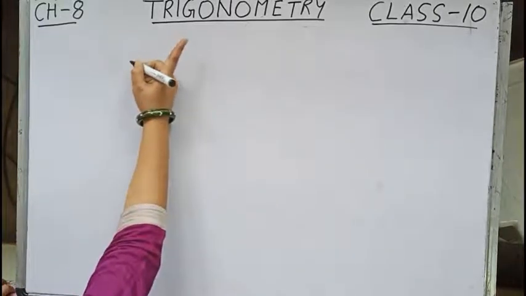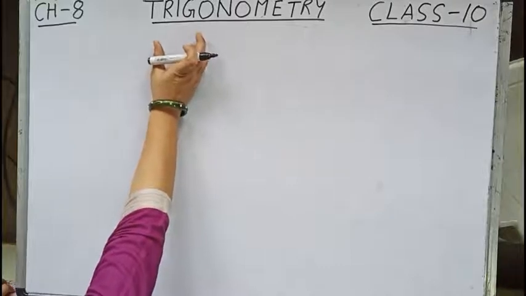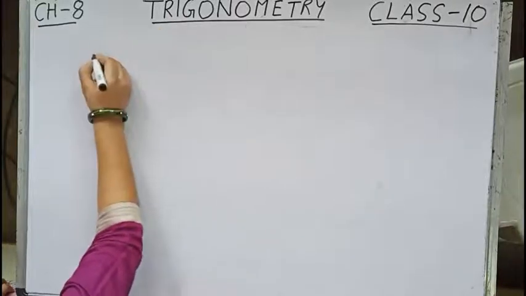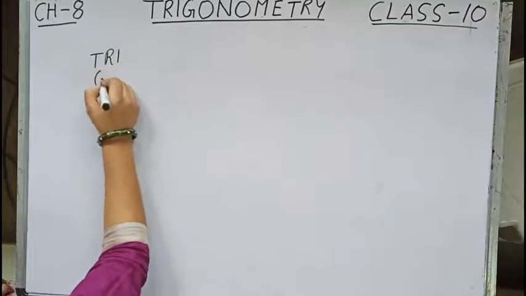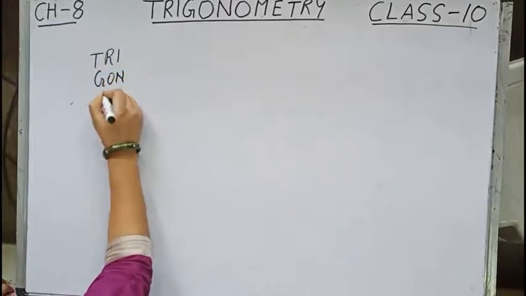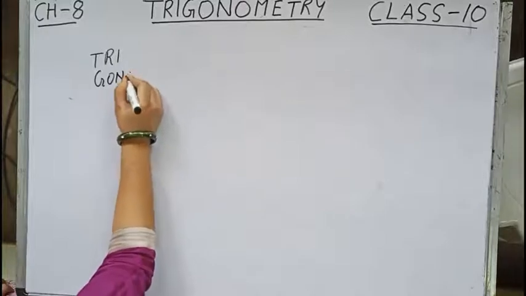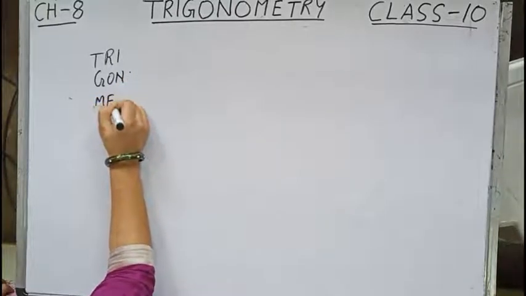Trigonometry. Now trigonometry is made up of a combination of words, so we can divide this word. Let me write here: trigonometry.